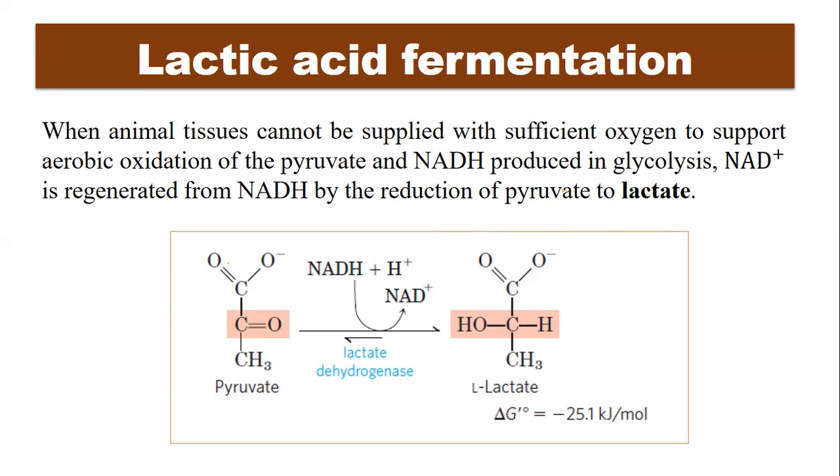As you can see in this reaction, the lactate dehydrogenase enzyme will transfer the reducing equivalents from NADH to the carbonyl carbon of pyruvate and reduce it to lactate. And during this process, the NAD plus will be reoxidized, which will then be used in glycolysis.